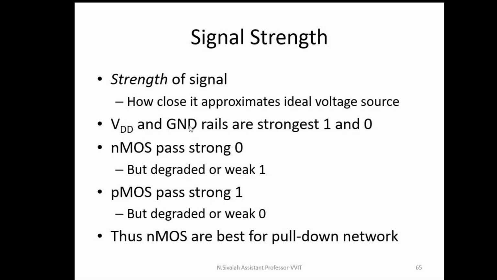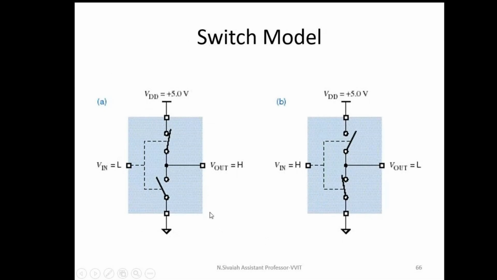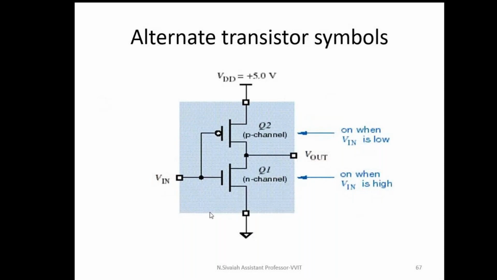See here, the NMOS transistor passes a strong 0 and the PMOS transistor passes a strong 1. That's why a PMOS transistor is always connected to VDD, and an NMOS transistor is always connected to the ground terminal, because NMOS passes strong 0 and PMOS passes strong 1. Anyway, this is a switch model of a simple inverter circuit. Now, this is the CMOS inverter circuit.